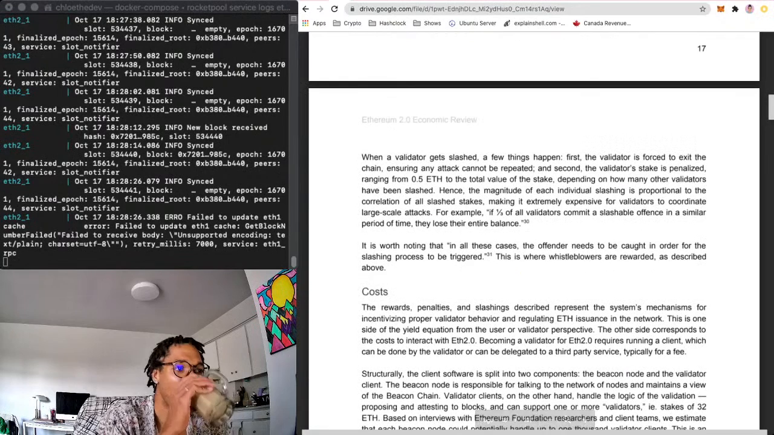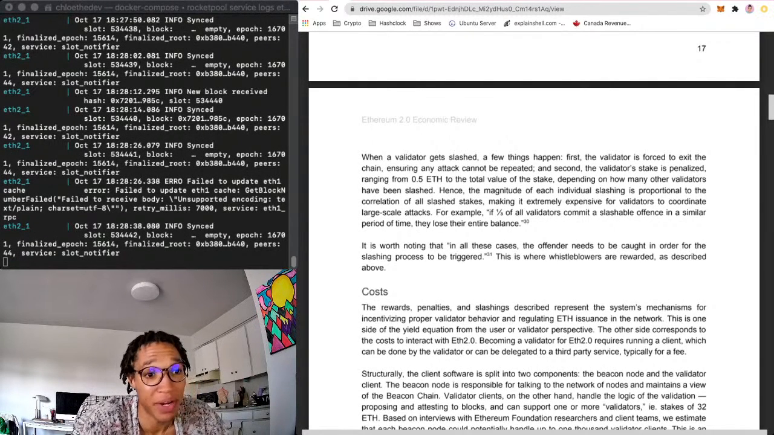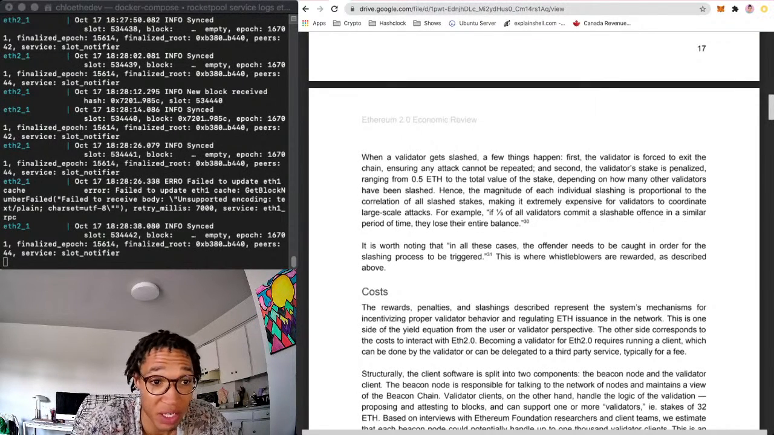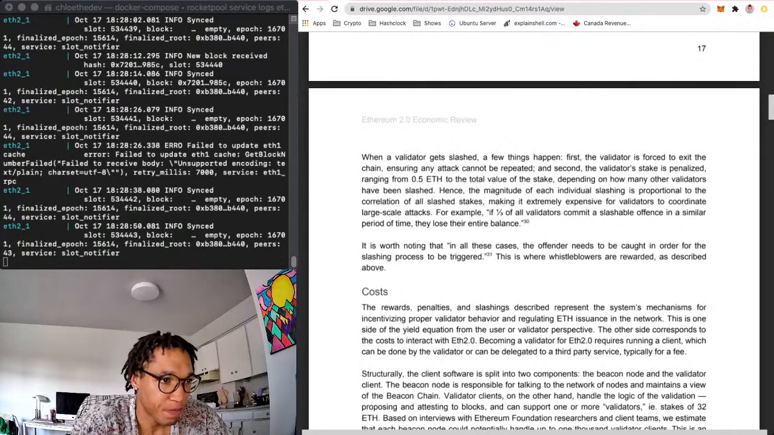Okay. When a validator gets slashed, a few things happen. First, the validator is forced to exit the chain, ensuring any attack cannot be repeated. So first things first, the chain proves you've been malicious. You're out. Second, your stake is penalized. So you can lose a little bit of ETH, you lose a lot of ETH, you lose your entire stake.